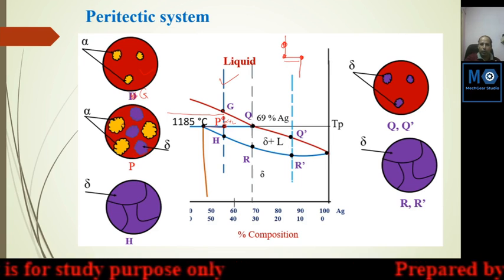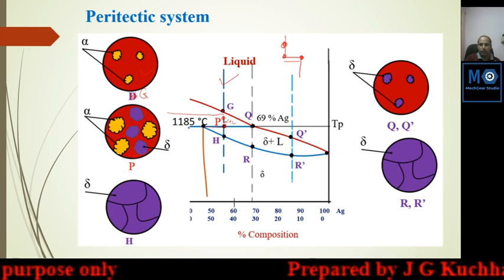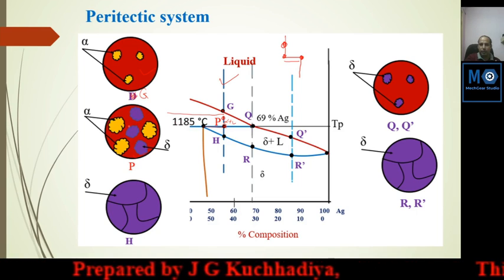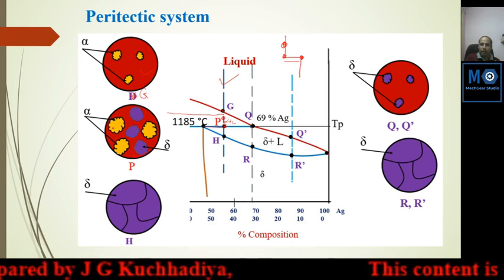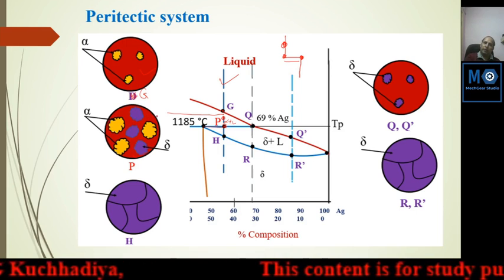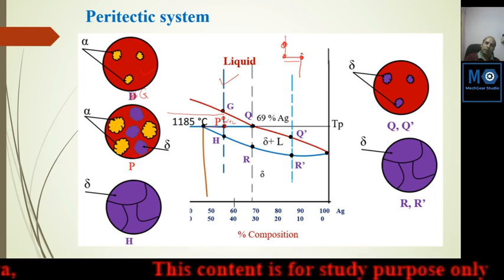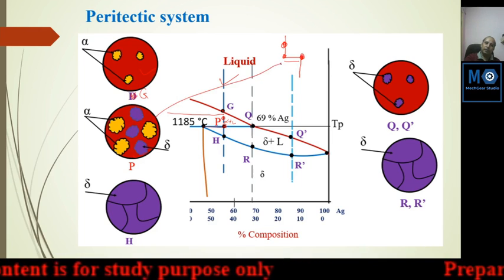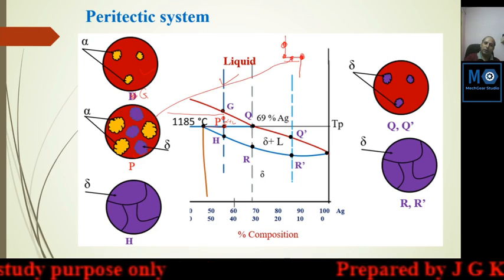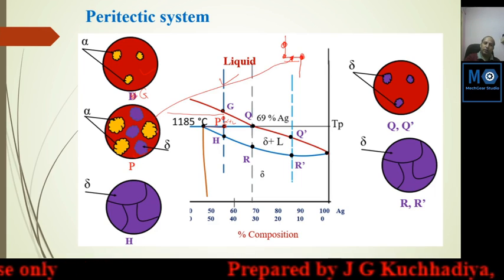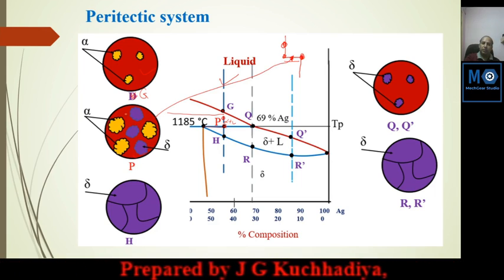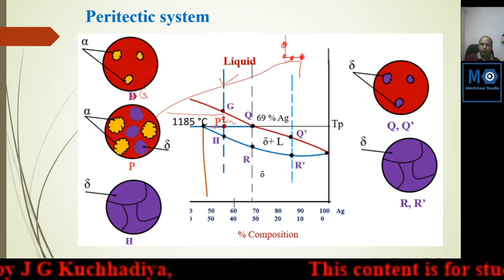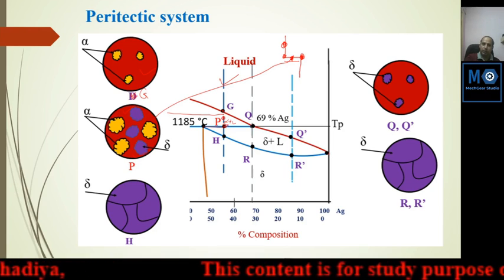Alpha is already grown up to 12%, because this is the peritectic temperature line, 1185 degrees, and 12% is the maximum solubility of alpha. So the remaining is still liquid, and it will be converted into 100% solid at this point. This region, somewhere between here, may not be converted into 100% solid. So here three phases are available: one is liquid, one alpha and one delta. At this point three phases are available.